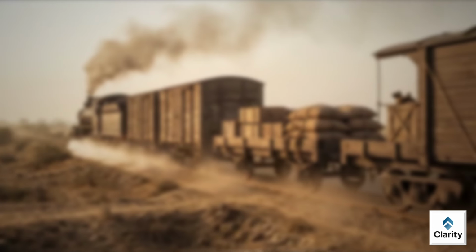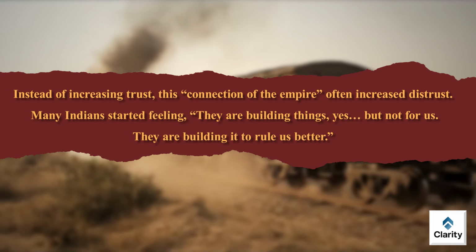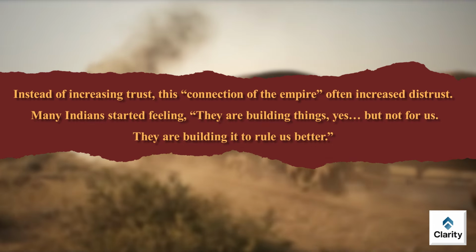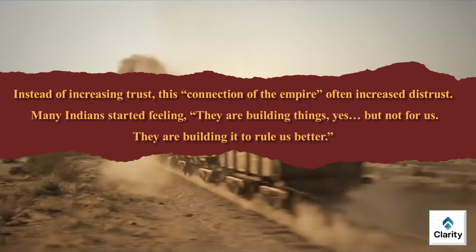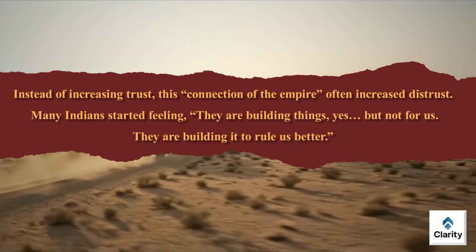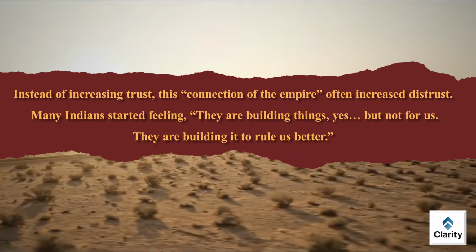So railways had 3 uses for the British: control, profit and military strength. That is why, instead of increasing trust, this connection of the empire often increased distrust. Many Indians started feeling, they are building things, yes, but not for us. They are building it to rule us better.